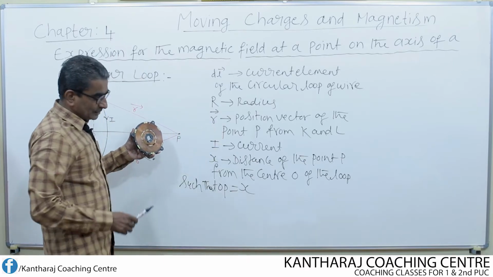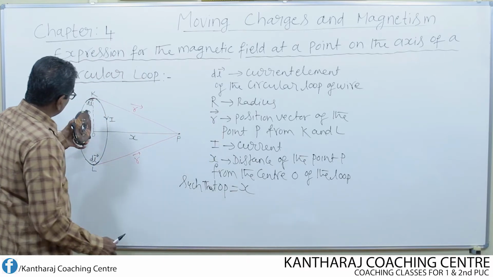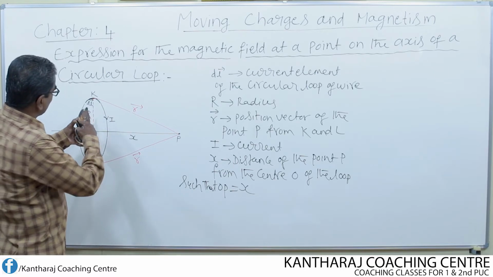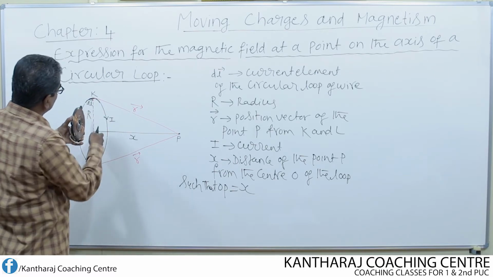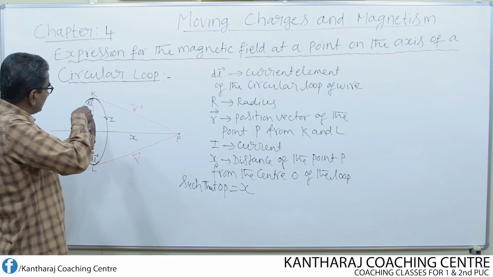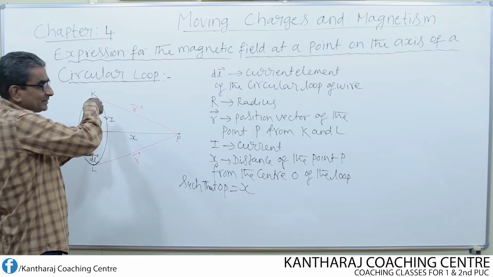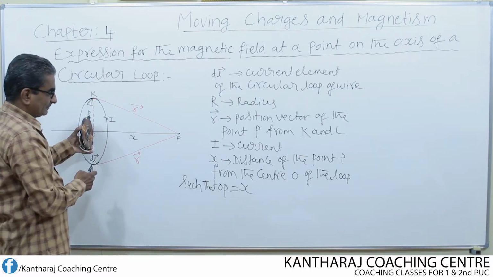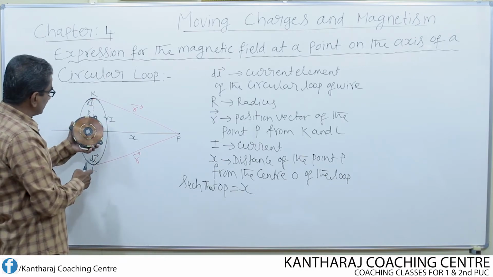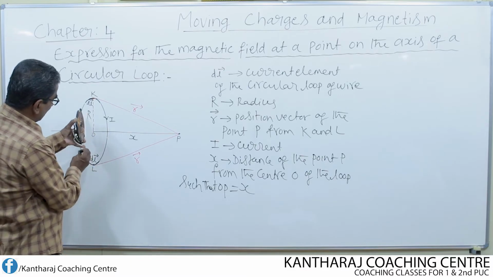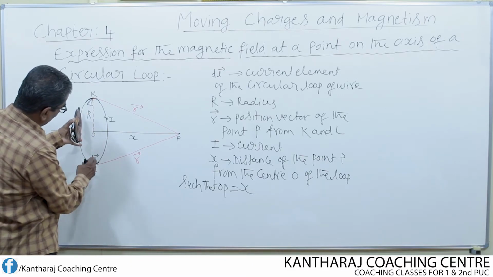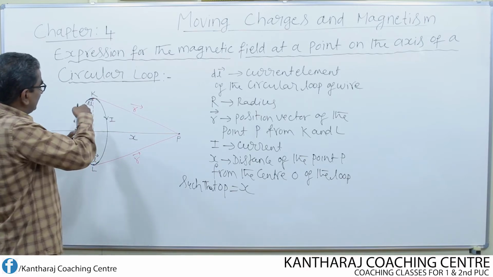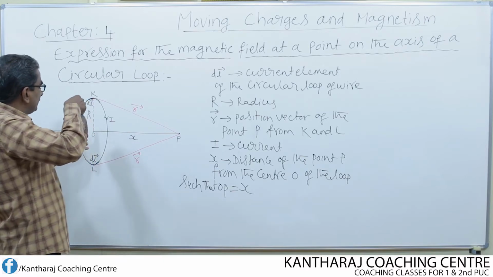Look here, suppose I keep the loop like this, then current is flowing like this. What does it mean? At the top, the current flows inwards, according to this direction. At the bottom element, the current comes out, whereas at the top element, the current goes inwards.